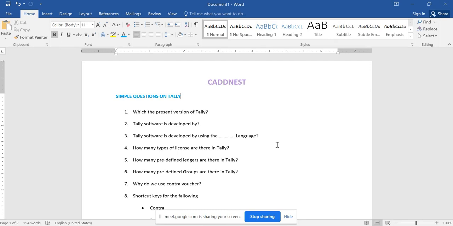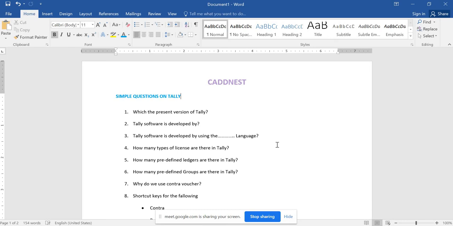And when it comes to the fifth question, how many predefined ledgers are there in TALLY? This is a commonly asked question. There are two predefined ledgers in TALLY. The very first one is cash, because without cash, the company is not going to run properly. Obviously, they need cash for any of the expenses or incomes or any activity. That is why the TALLY software has an inbuilt feature, and they have already created the cash ledger.